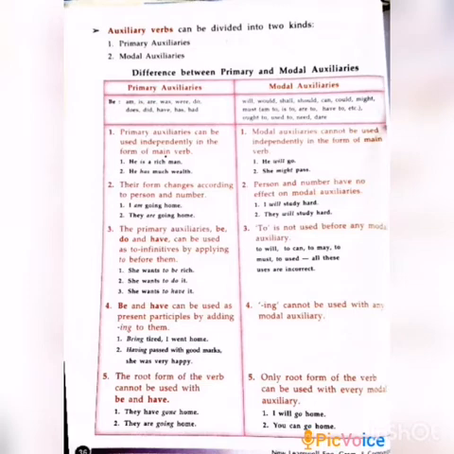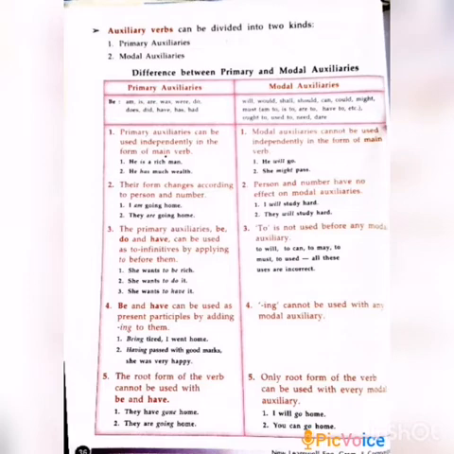First, they are known as the be forms of the verb, like am, is, are, was, were, do, does, did, and have, has, had. These are all known as primary auxiliaries. And here, the modal auxiliaries, which are they? Will, would, shall, should, can, could, may, might, and am to, is to, are to, have to, used to, need, etc. So all of you remember which are known as primary and modal auxiliaries.